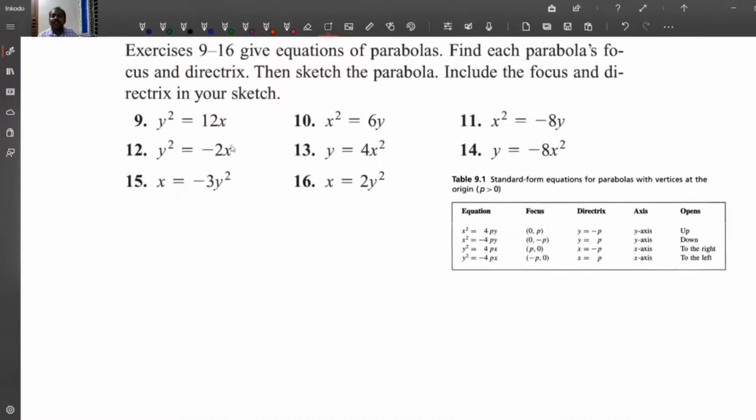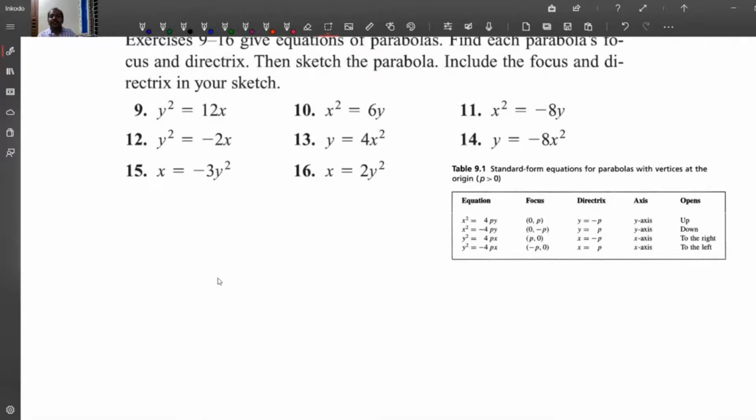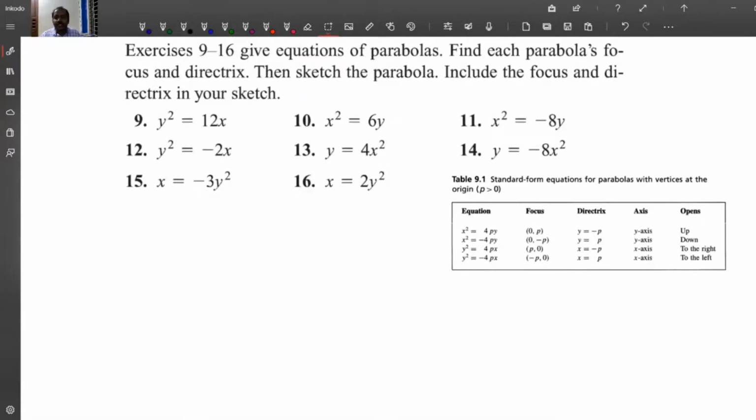So you may consider y square is equal to 12x. It is of the form y square is equal to 4px, so 12x.